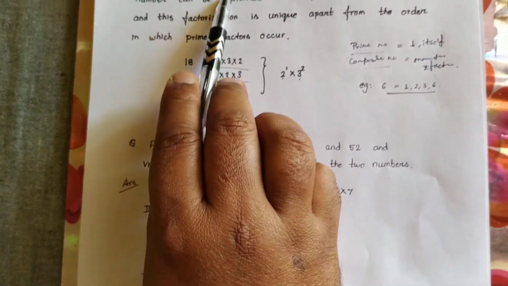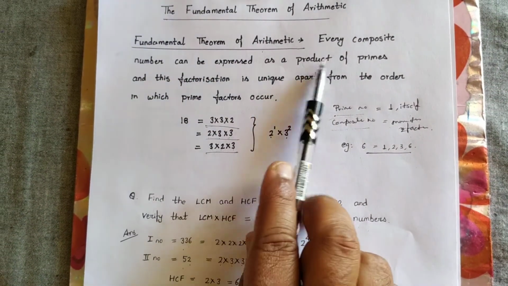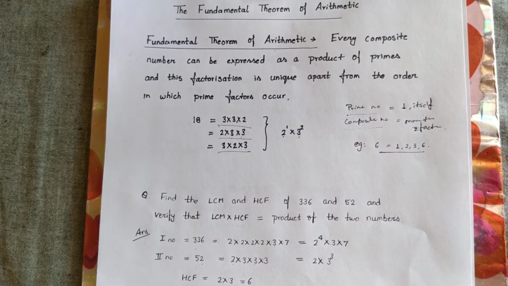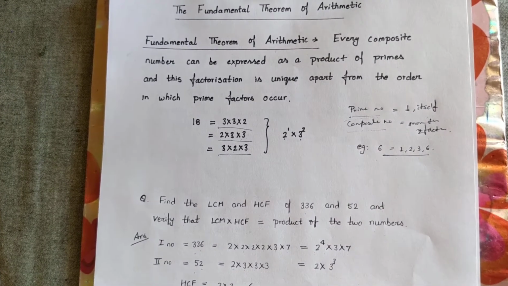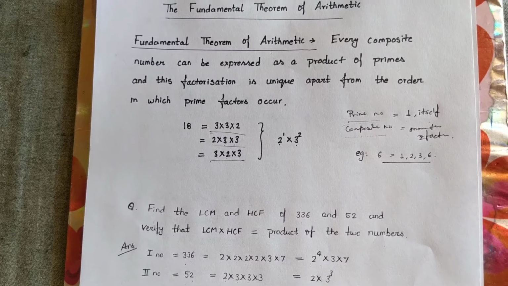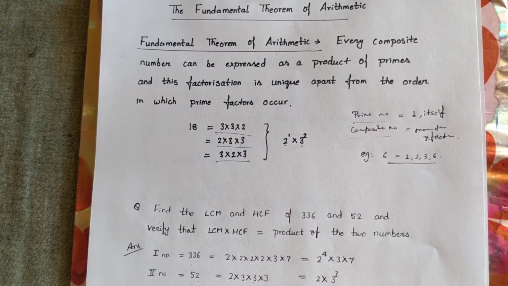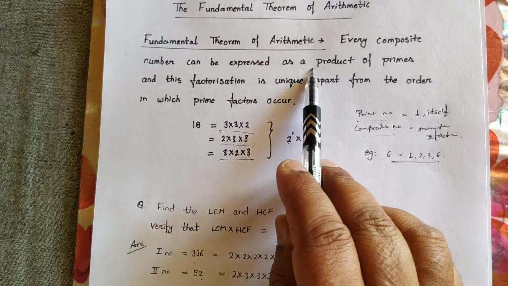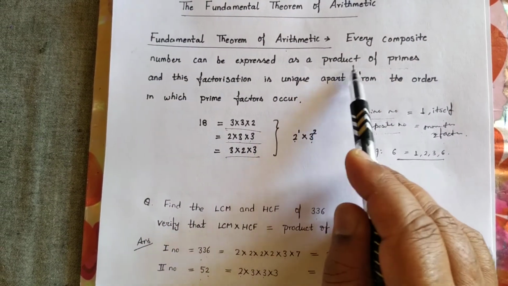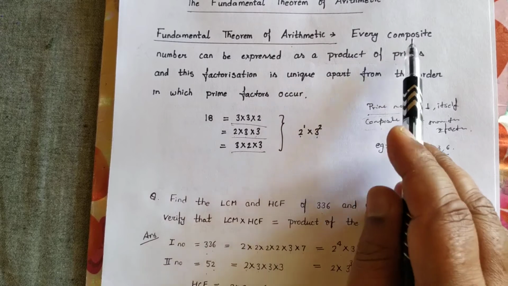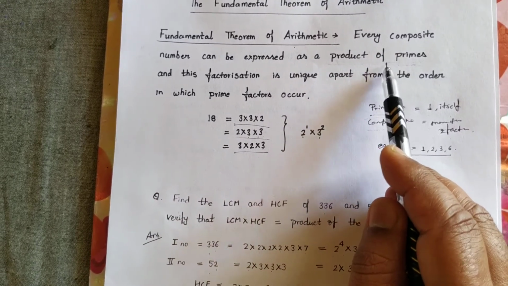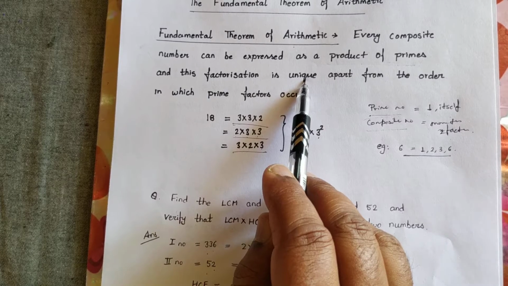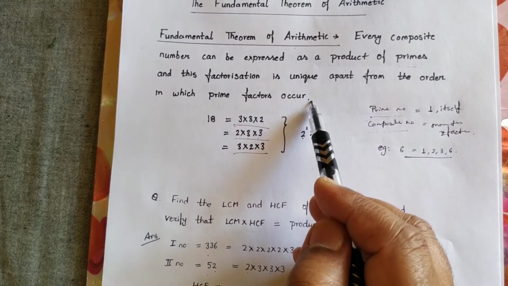Now, fundamental theorem of arithmetic. It states that every composite number can be expressed as a product of primes, and this factorization is unique apart from the order in which prime factors occur. In this theorem, there are some terms: product of primes. This means that all composite numbers can be written as product of primes. Their factorization is unique and order may be changed.